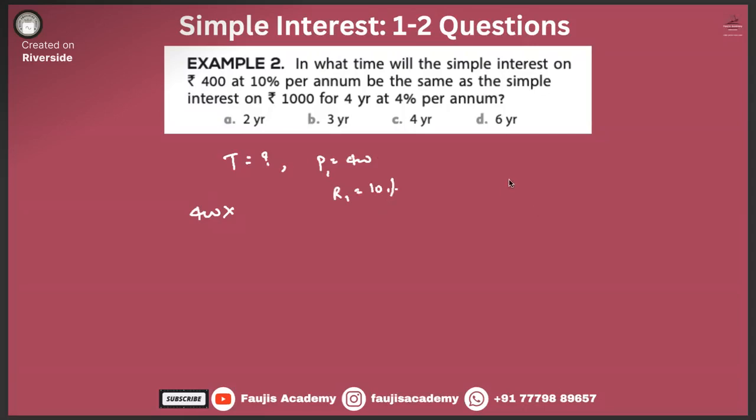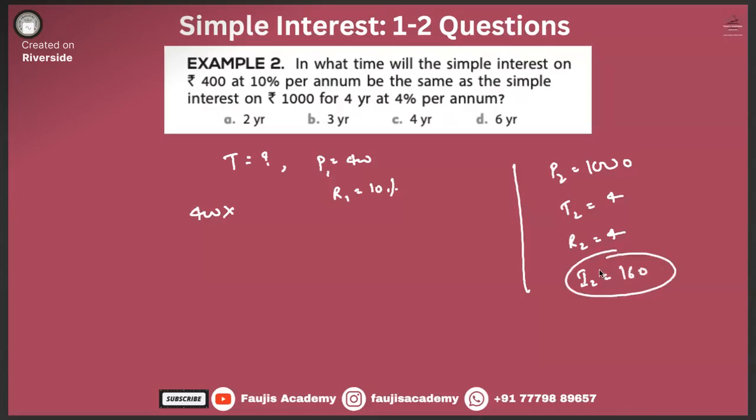Be the same as the simple interest on P2, 1000, T2, 4 years, and R2 is also 4. What is I2 over here? 16%, 160, right?